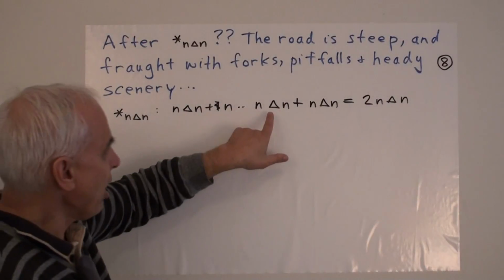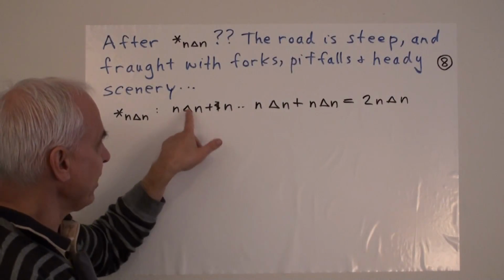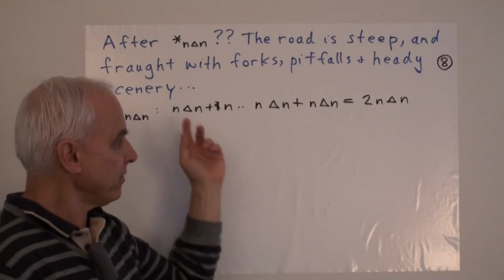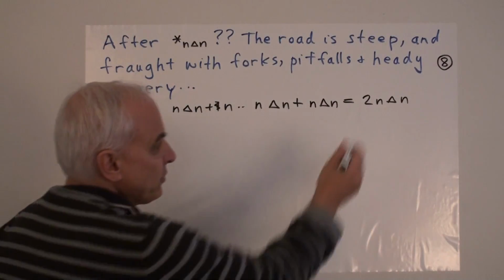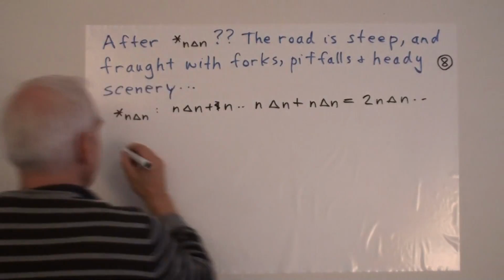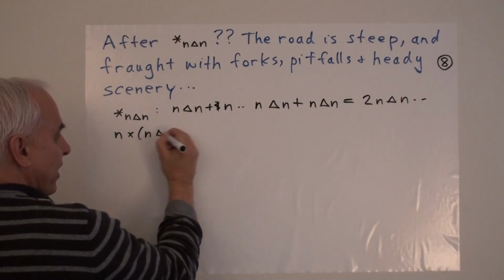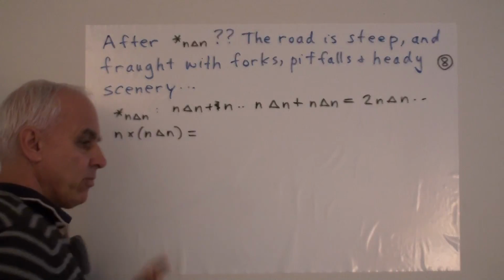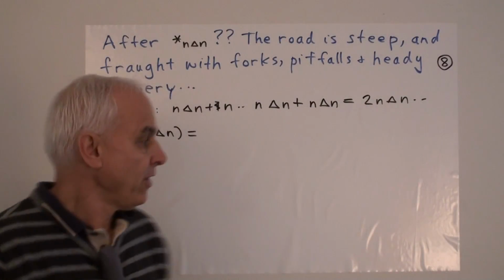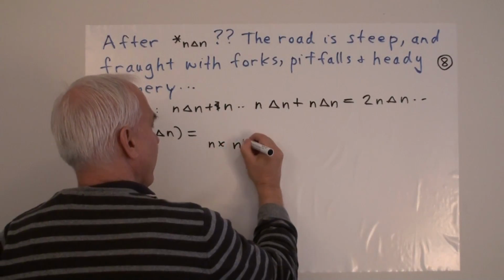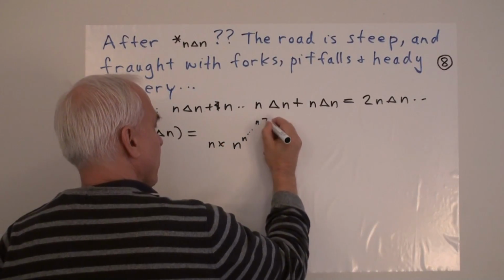It's a long road, though, from n triangle n to this one. Basically, you have to go through the entire procedure that we've already gone through. And then after this, we'll eventually get to n times n triangle n. Let's think about what that involves. That's like n times the sequence n to the n all the way up to the n, where there are n of them.